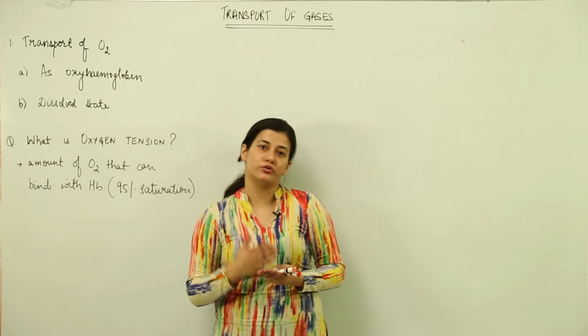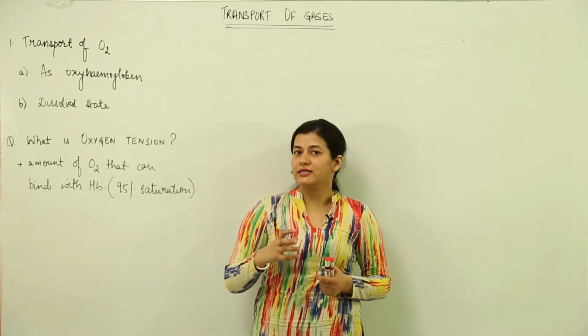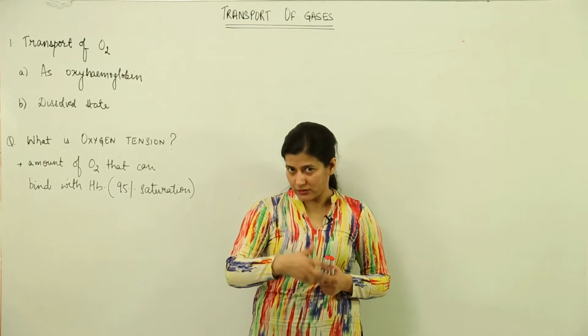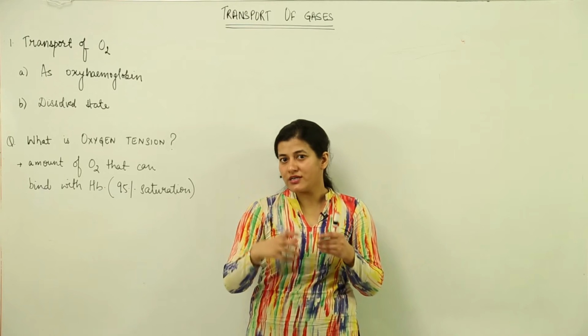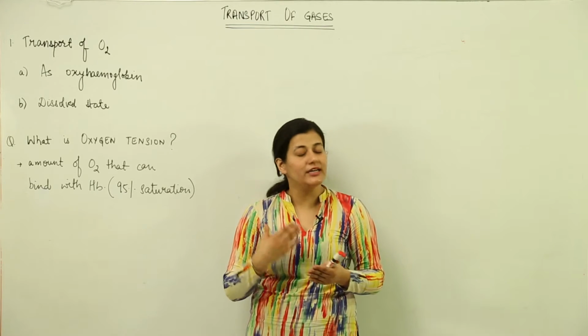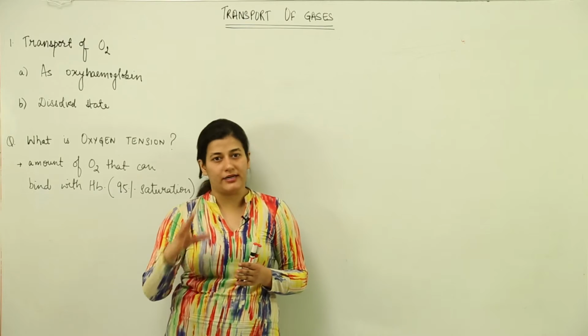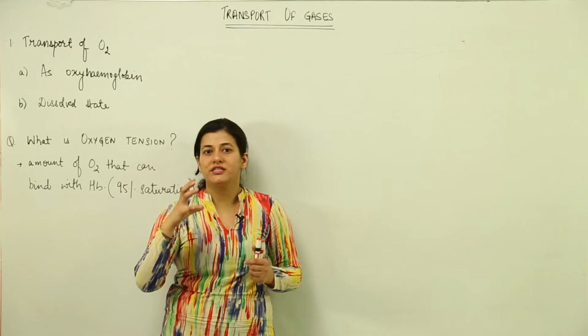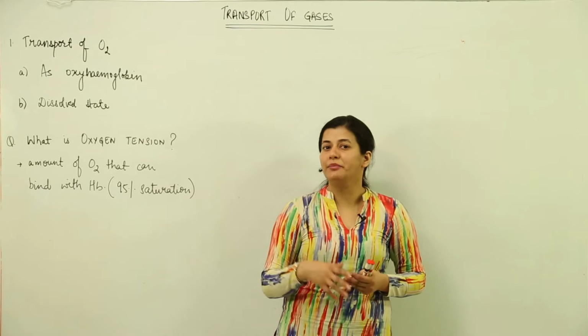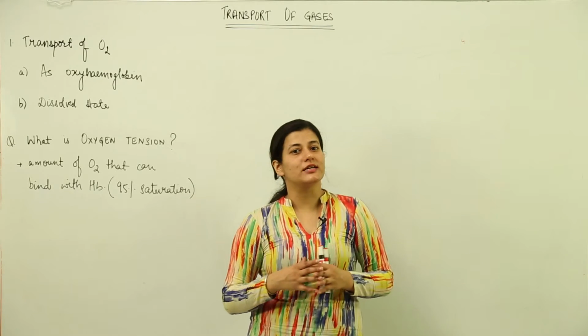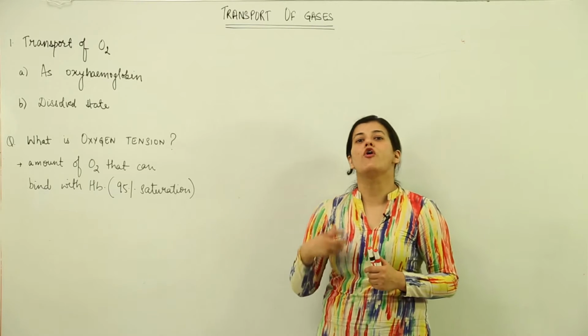Supposedly I am talking about oxygen, it would be taken up from the lungs and transported to the tissue in deficit of oxygen. So how does that transport take place? What is the agency by which it would be transported? Needless to say, it would be by blood itself, and we will take each gas individually because we are going to deal primarily with oxygen and carbon dioxide. So first of all, we will discuss the transport of oxygen.